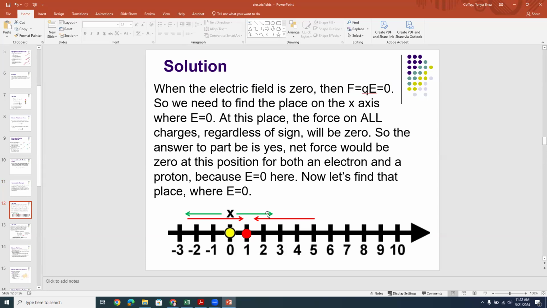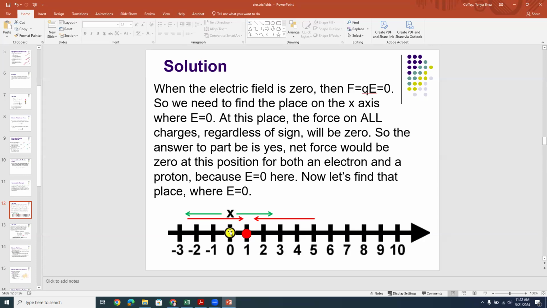I've got green arrows here because green's a little easier to see than yellow. So I've got green arrows pointing away from the yellow dot here. And then I've got red arrows pointing towards the red dot, okay? The red arrows are for the red negative charge, and the green arrows are for the yellow positive charge, okay?